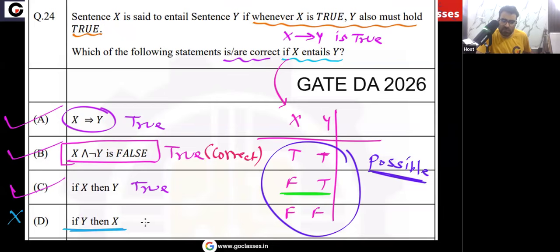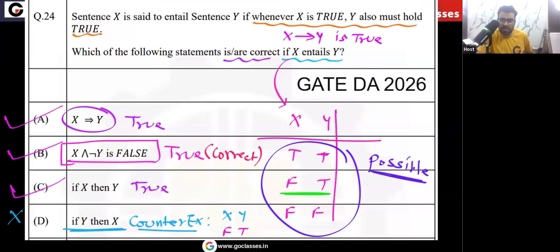And what is the counter example for option D? Can anyone tell me what is the counter example for option D? That is, you take x false and y true. Okay, this possibility. I hope you understood. So this is a simple question in GATE DA 2026. I hope you understood the complete analysis of this question.